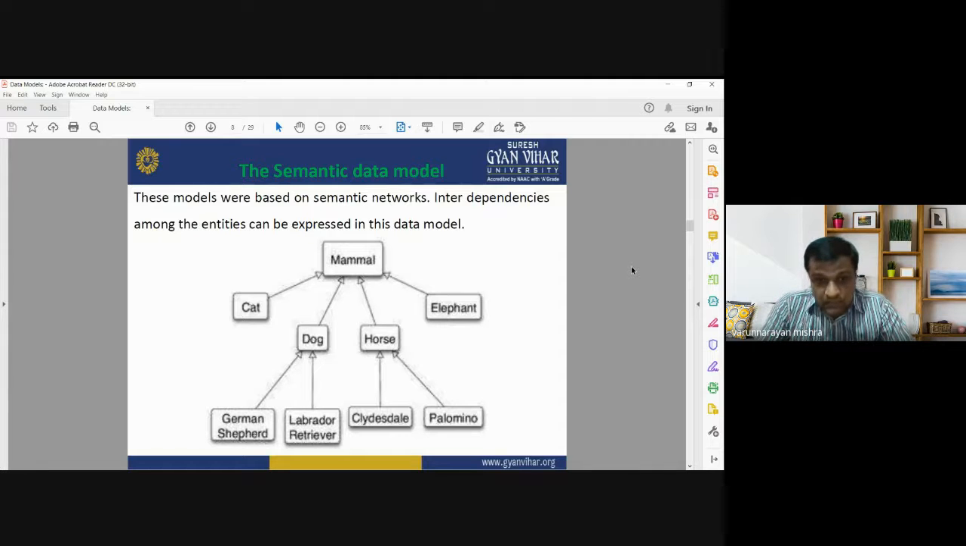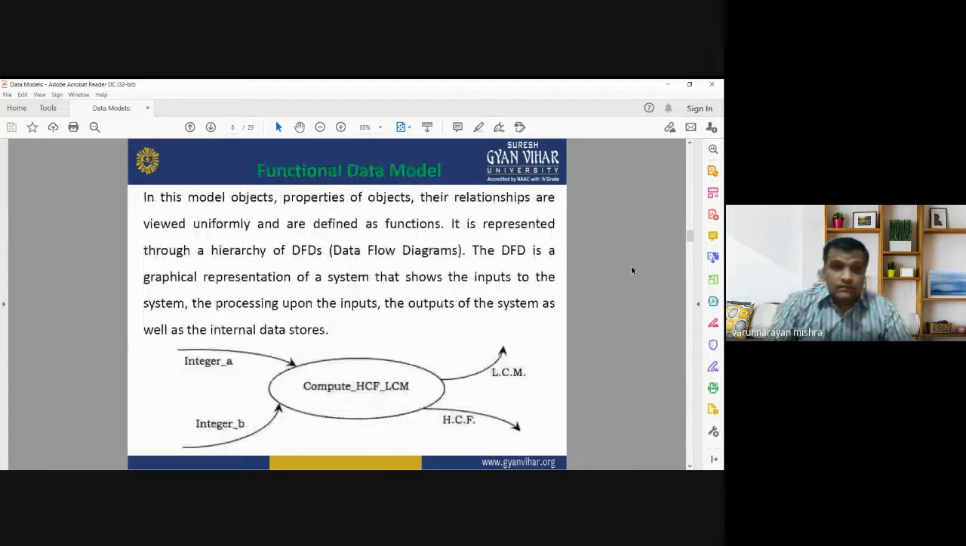It may have different kinds of animals, cat, dog, horse, and different kinds of dogs like German Shepherd or Labrador are entities, and these entities are interdependent with each other, with the different kinds of dog being a part of the mammal. So this is how we can define different types of semantic networks using the semantic data model.